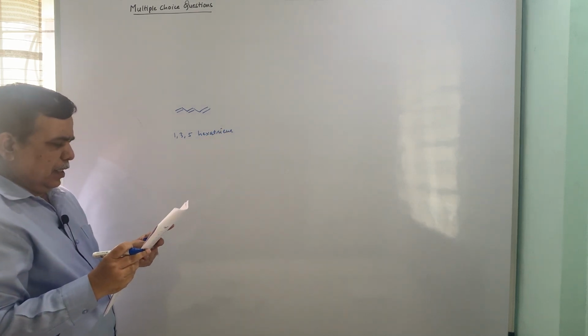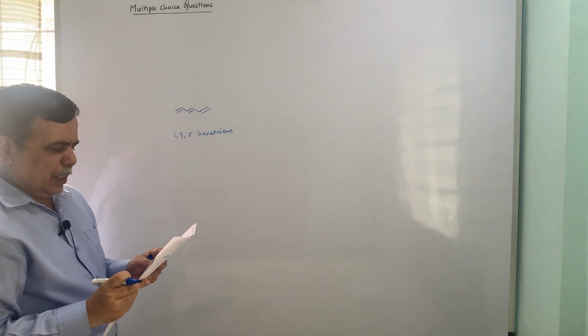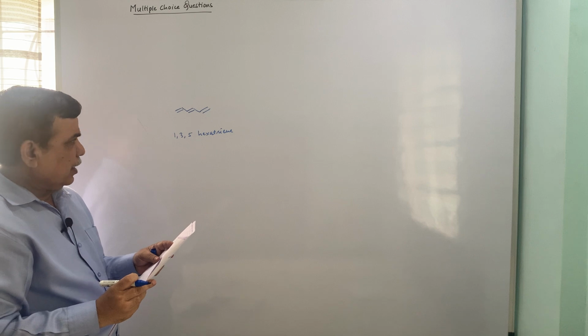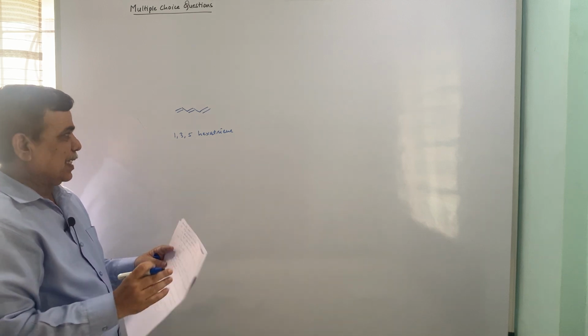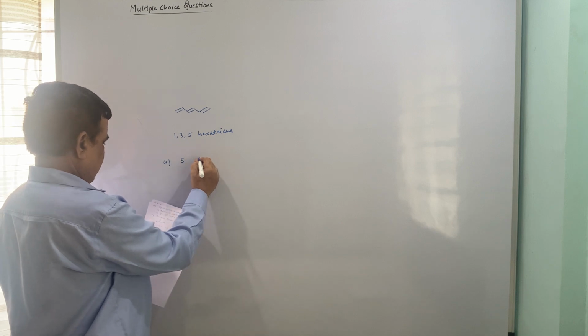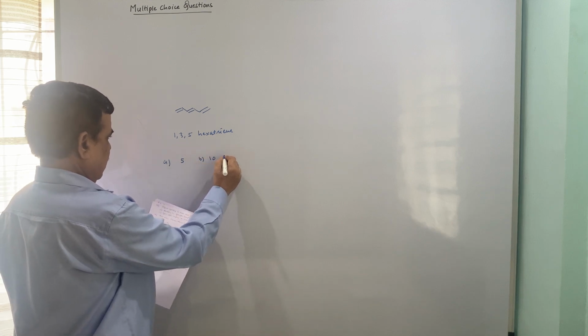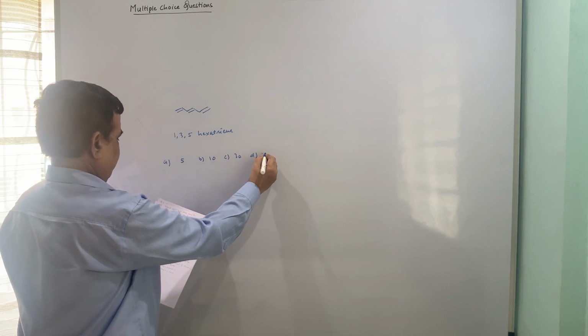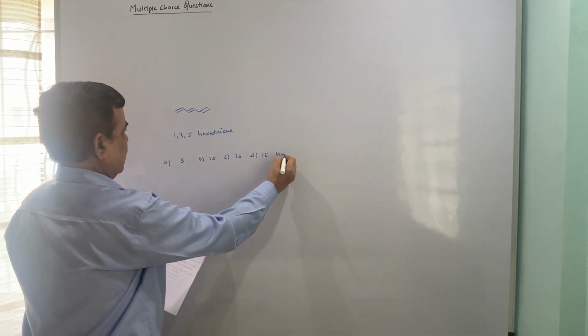The question is, the increment for a double bond extending conjugation in 1,3,5-hexatriene is: 5, 10, 30 and 15 nanometers of course.